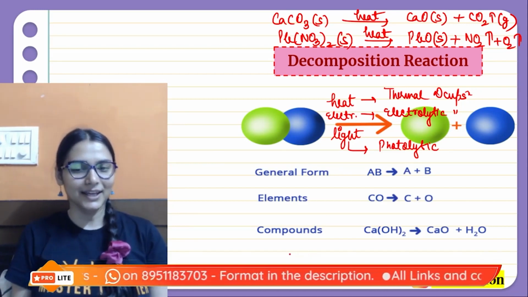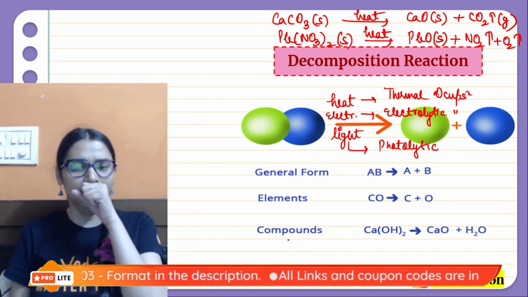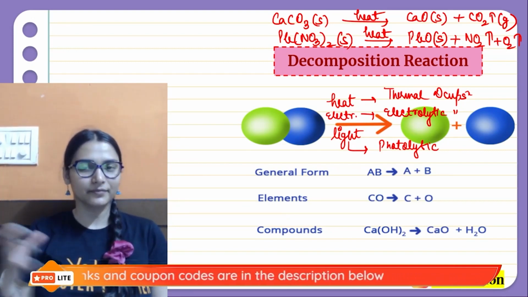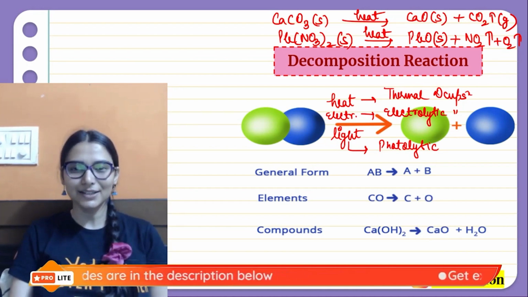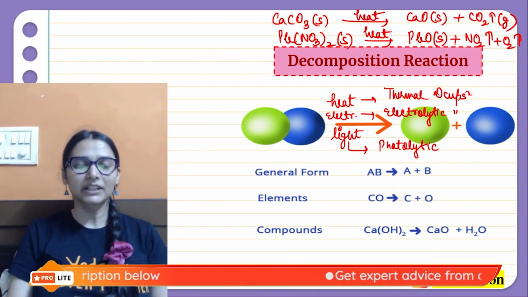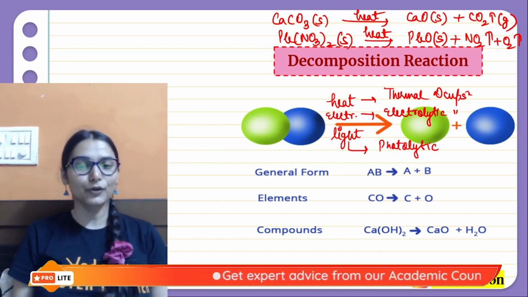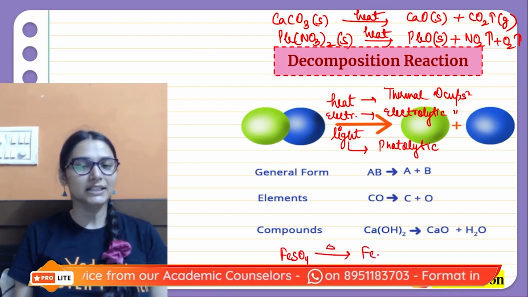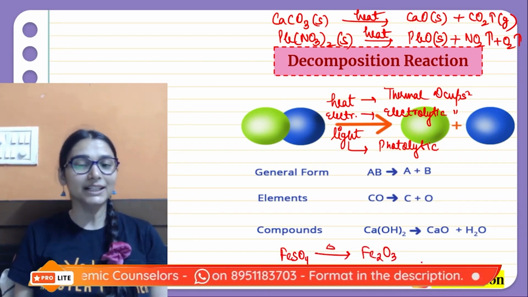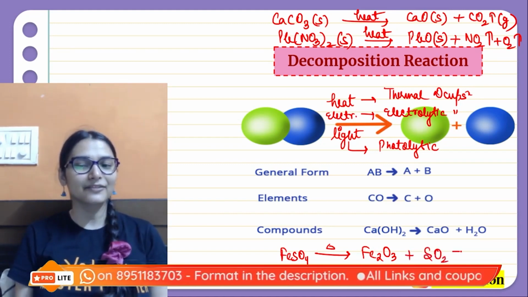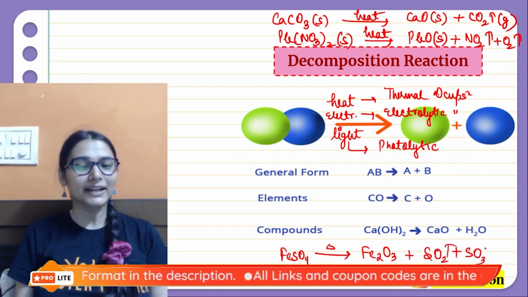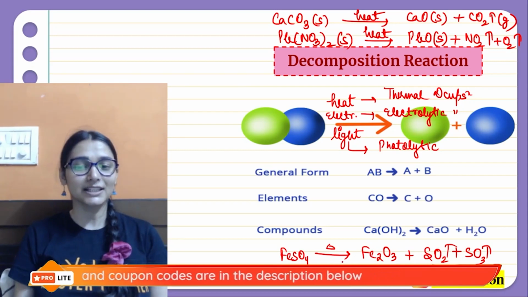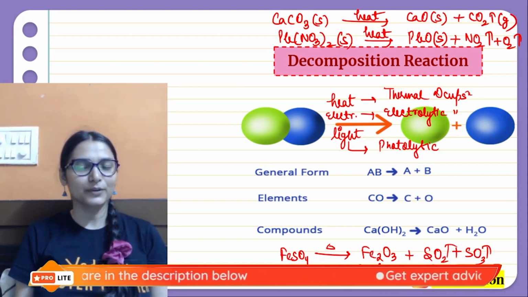Apart from that, brown fumes of NO2 and oxygen gas. Similarly, when you heat ferrous sulfate crystals, first they lose their water of crystallization and become dull white FeSO4. When you further heat this dull white FeSO4, it will break down to give you brown color of ferric oxide. Apart from that, very bad smelling gases, burning sulfur smell, sulfur dioxide and trioxide. So color changes from pale green to reddish brown, isn't it?